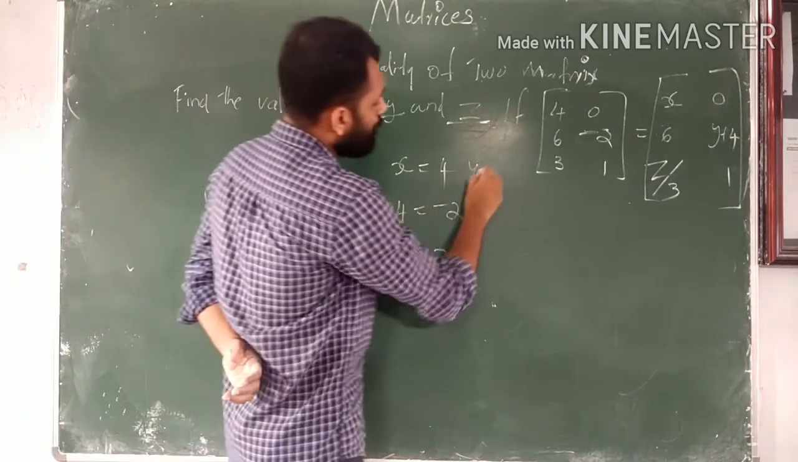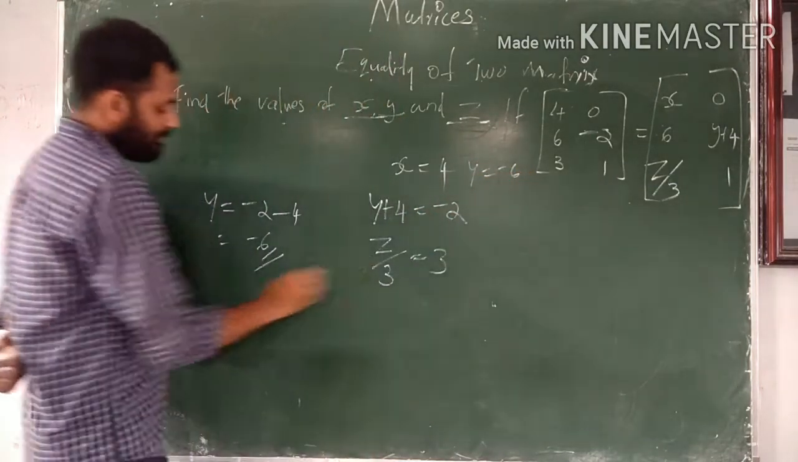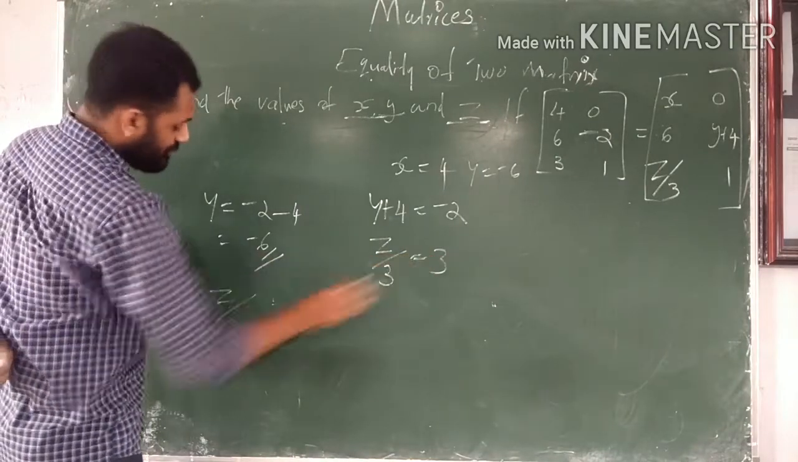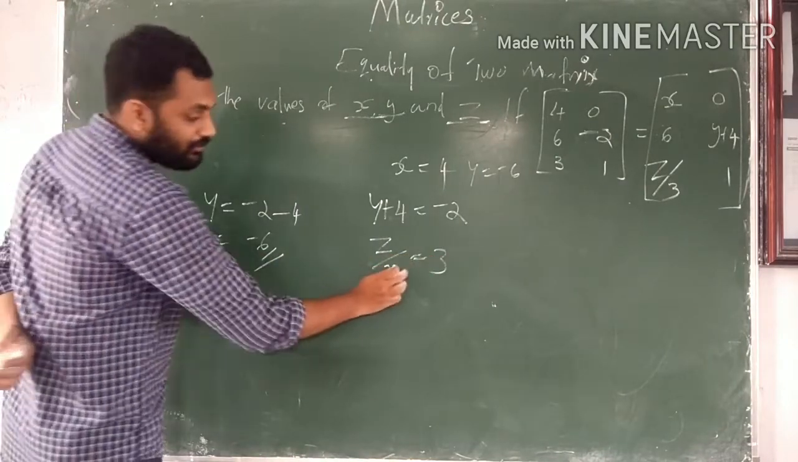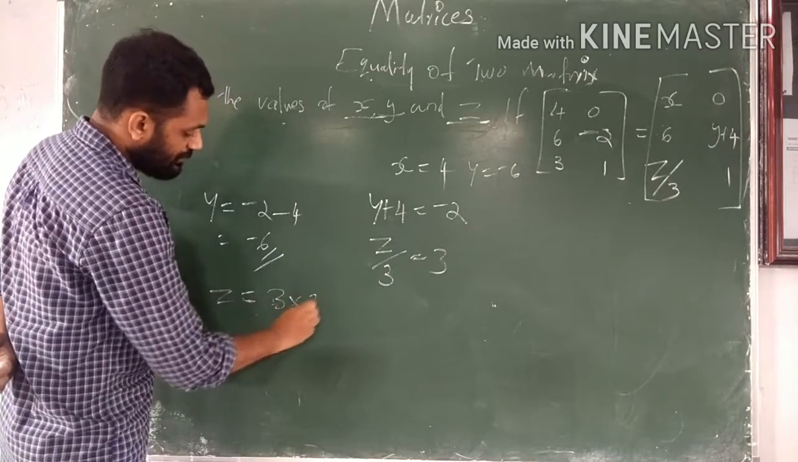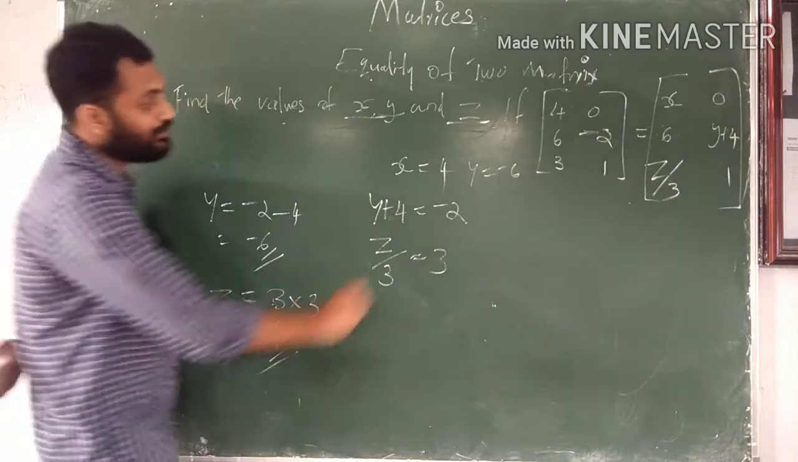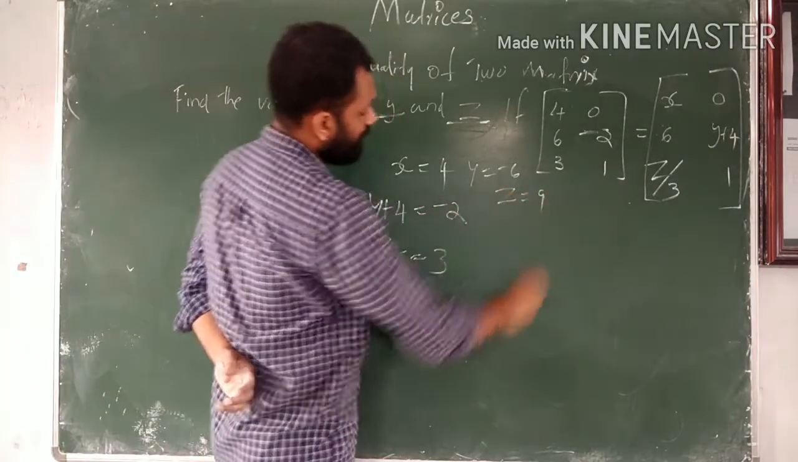Y is equal to minus 6 and Z by 3 is equal to 3. So Z is equal to 3 into 3, that is 9. Z is equal to 9.